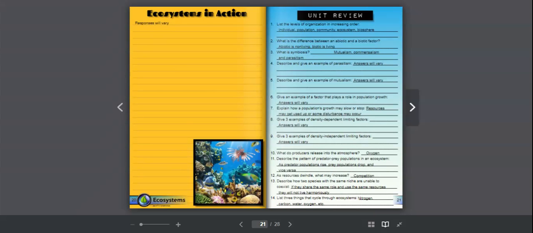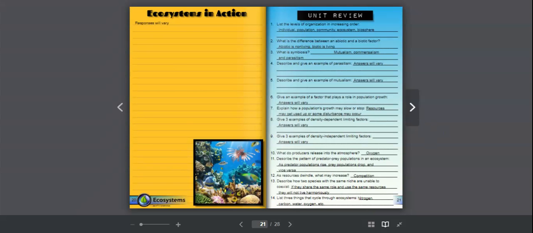live harmoniously together. So, number 14 lists 3 things that cycle through ecosystems. Well, there are many things that cycle through ecosystems. Just a few would be carbon, oxygen, nitrogen, water, food. Many things are cycled through ecosystems.